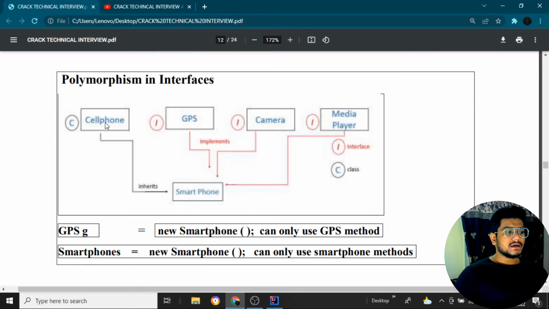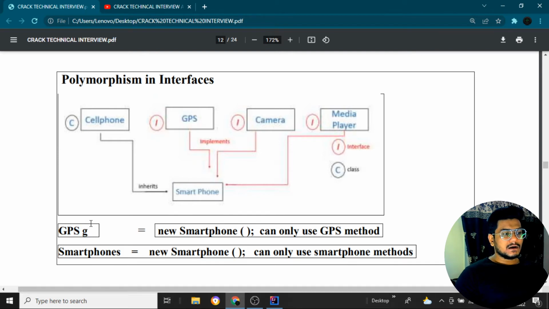In the smartphone we have three interfaces basically. One is a GPS interface, a camera which we are declaring as an interface, and a media player, which is also an interface. And we have the particular smartphone as a class. So all these properties are implemented in the smartphone, and we have one more class, that is the cell phone. The cell phone will inherit all the properties of the smartphone also. Here we are just using GPS g, creating one object for this interface.